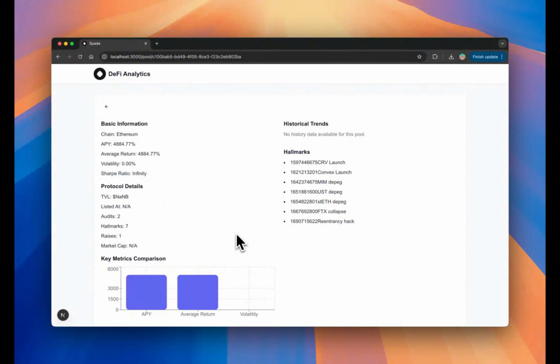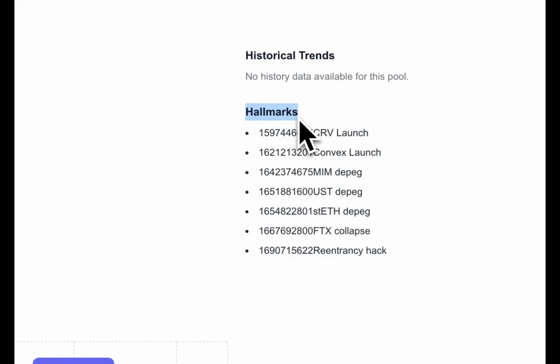In the protocol details, you'll see it's been through 2 audits, has 7 different hallmarks, has completed 1 funding round, and although some data like TVL and market cap might not be available yet, you still get a lot of valuable context. But what really sets our platform apart is the hallmark section.